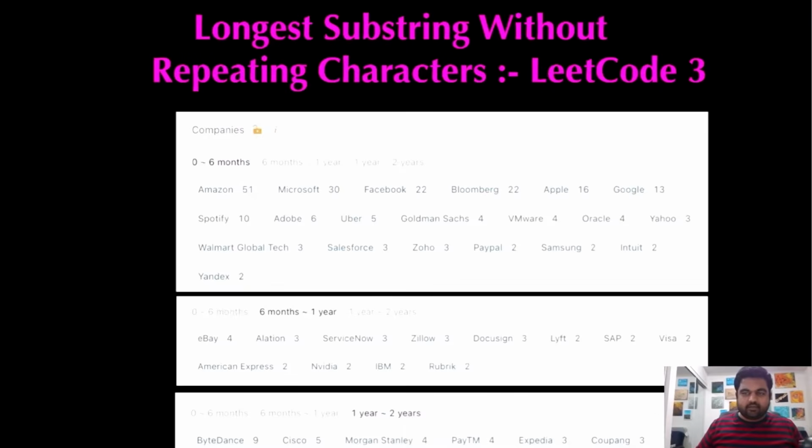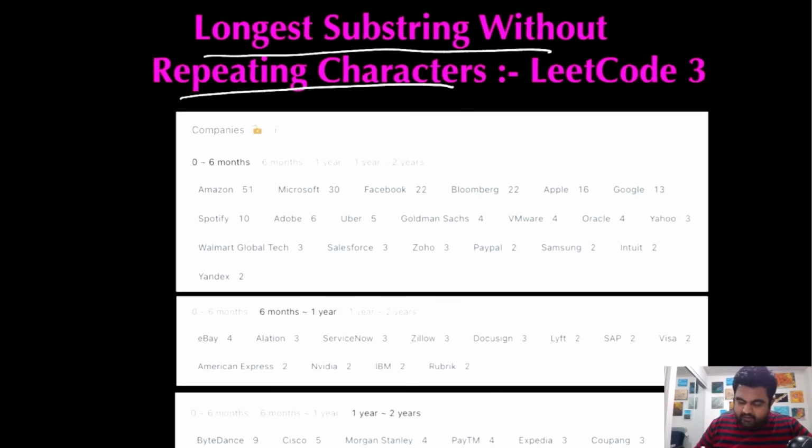Hello friends, we are still not employed by FAANG companies, so stop LeetCoding till we get there. Today we are going to do the longest substring without repeating characters LeetCode problem, and this is actually problem number 3 on LeetCode and also a very popular problem. As you can see the number of companies that have already asked this problem.